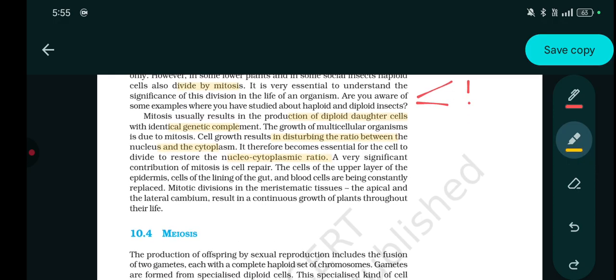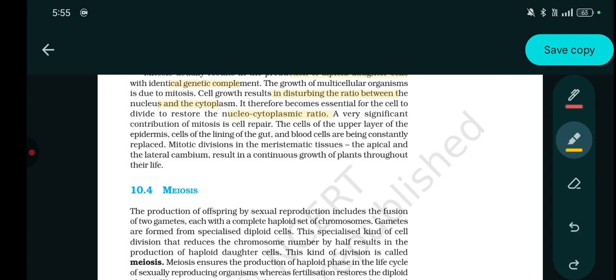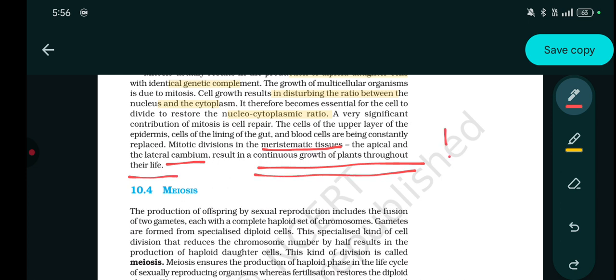A very significant contribution of mitosis is in cell repair. The cells of the upper layer of the epidermis, cells of the lining of the gut, and the blood cells are being constantly replaced. Mitotic cell division in the meristematic tissue, the apical and the lateral cambium, results in the continuous growth of the plant throughout their life.